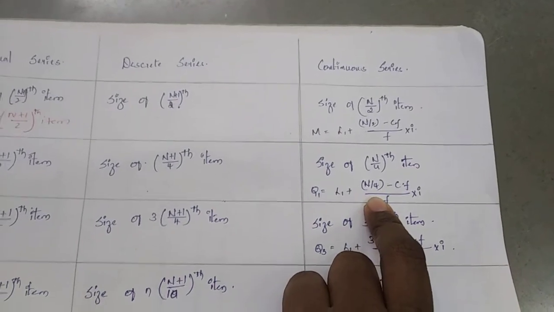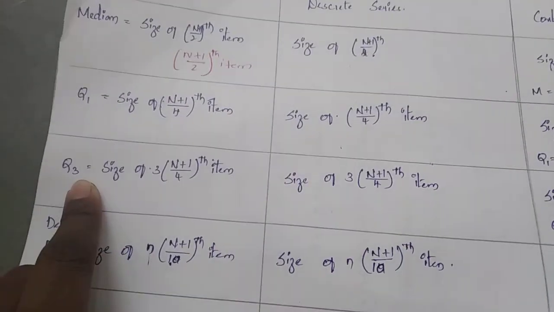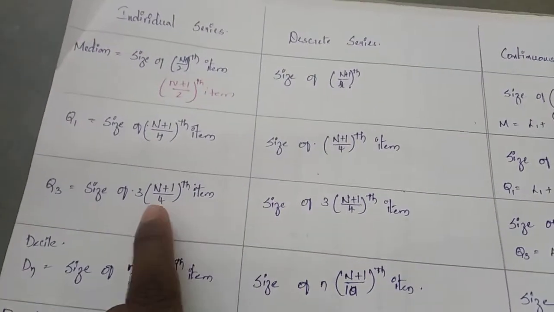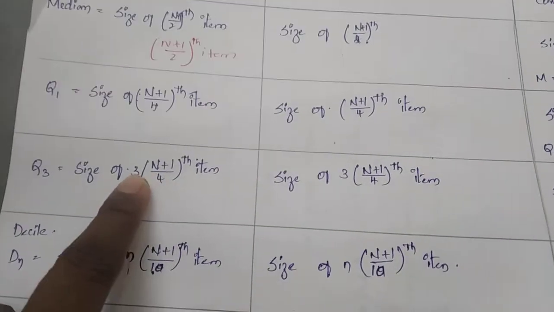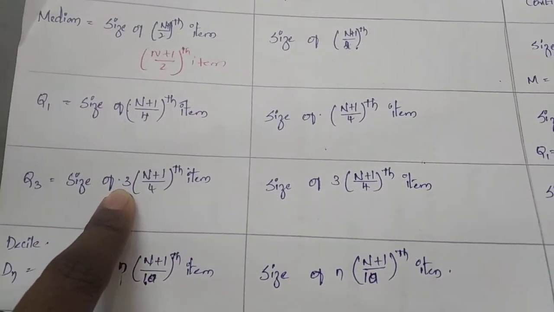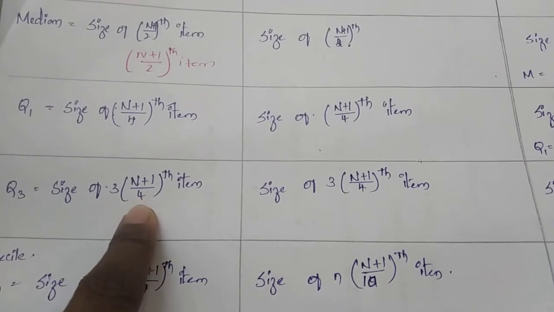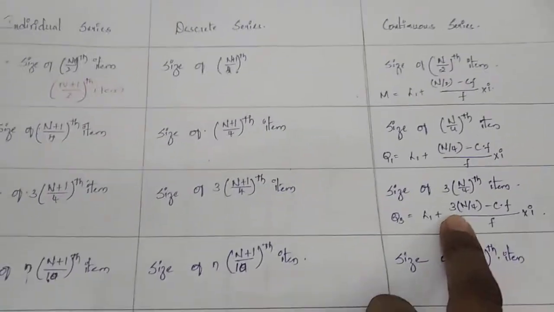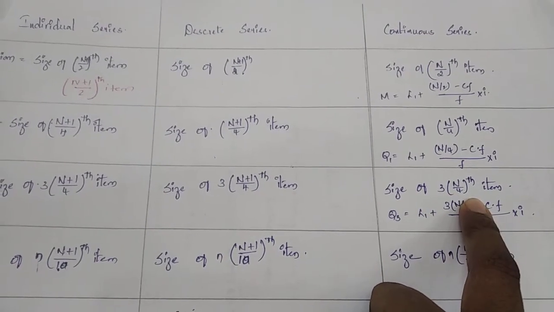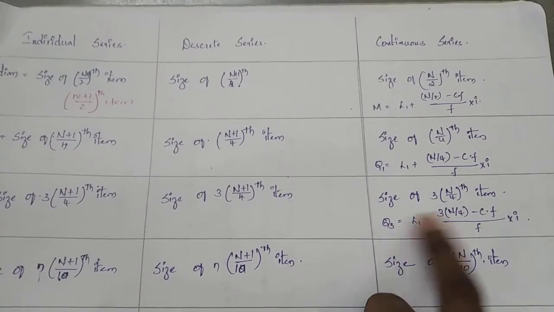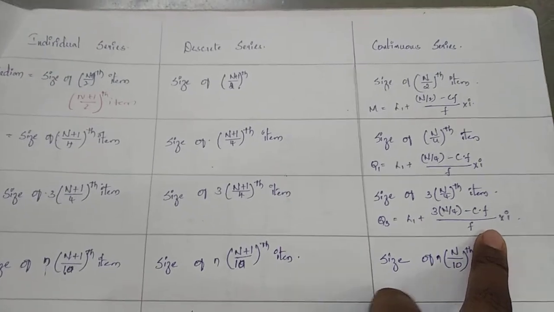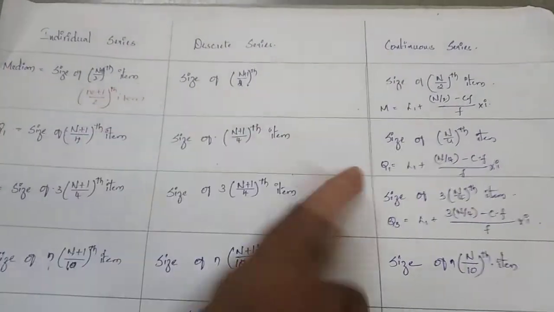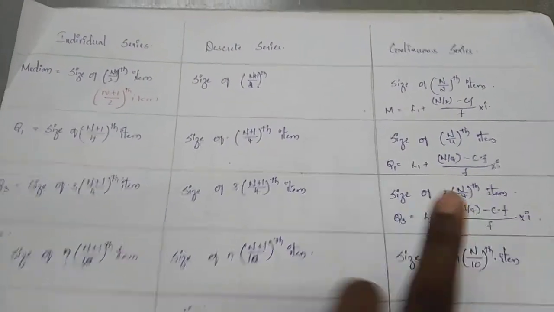In case of Q3, again the same formula, but we multiply with 3: size of 3 into (n plus 1) by 4th item, and size of 3 into n by 4th item, and we apply the formula here. Same formulas, but median is 2, this is 4, and this we multiply with 3.